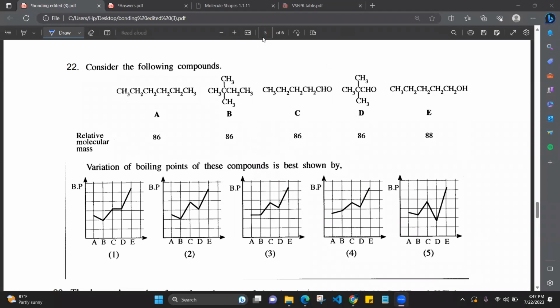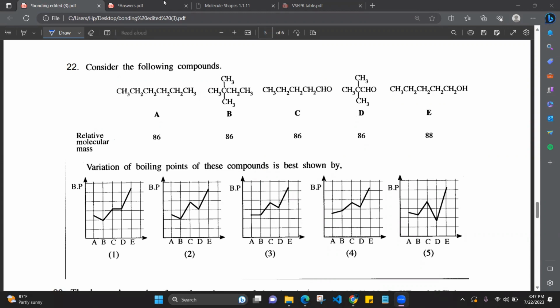In the 22nd question, we are comparing A and B. Both are having London forces, so we can't compare their boiling points using the strength of intermolecular interactions. The molecular mass is also the same in A and B, so we have to go for surface area. A is a chain structure, B is a branched structure.